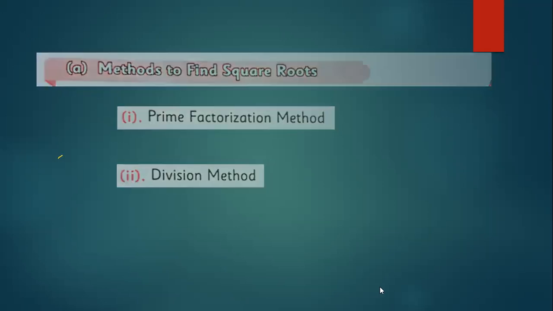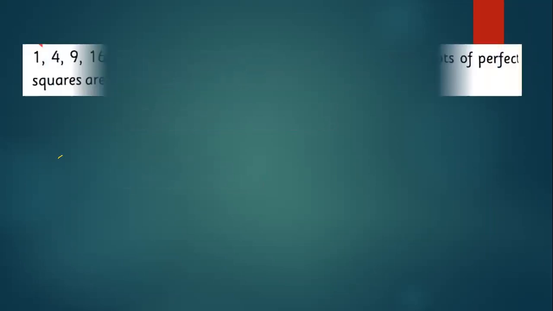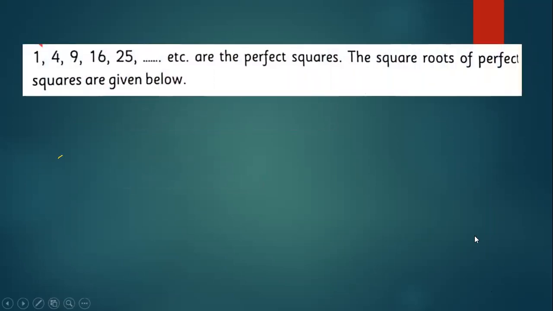Exactly. First, 1, 4, 9, 16, 25, like these are perfect squares. Because 1 one is 1, 2 twos are 4, 3 threes are 9, 4 fours are 16, 5 fives are 25. Then what comes next?